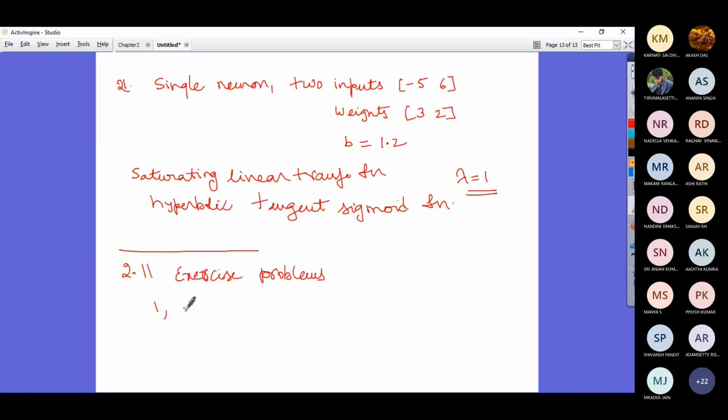Similarly, problem 3. Please solve these 2 problems. And once you solve them on pen and paper, please scan it and upload it in Teams, in today's channel. Is that clear?